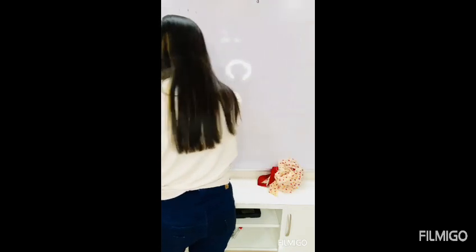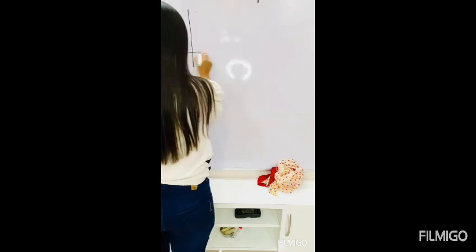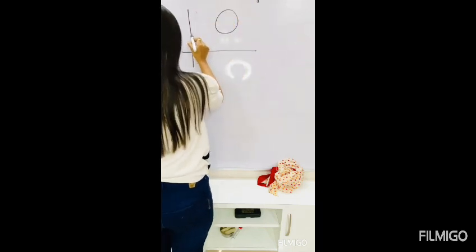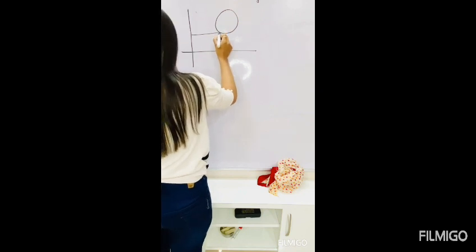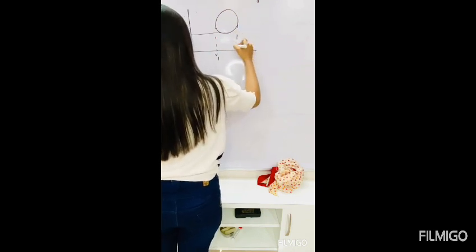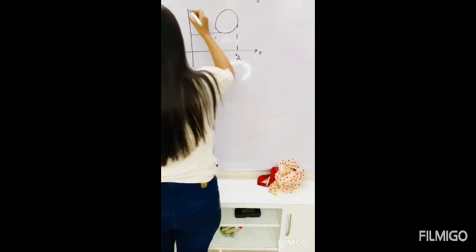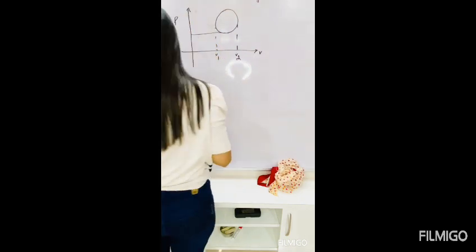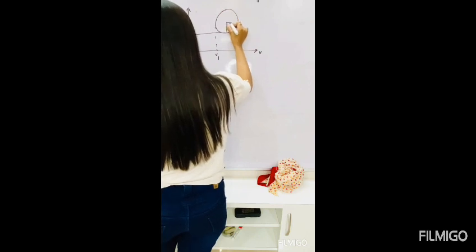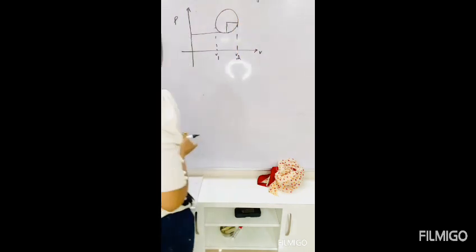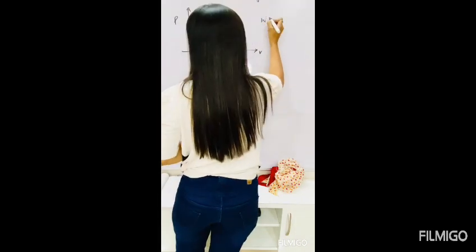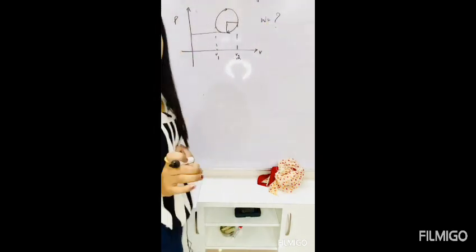Next, let us take an example. Suppose this is the graph we have been given. In the question, a PV graph is given and we need to find the work done.